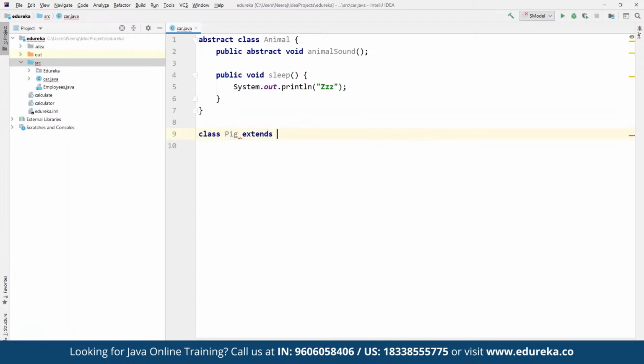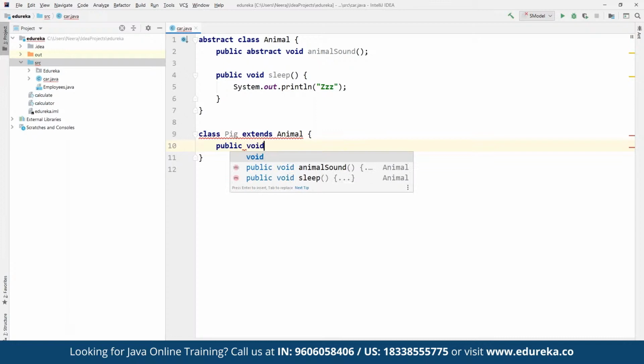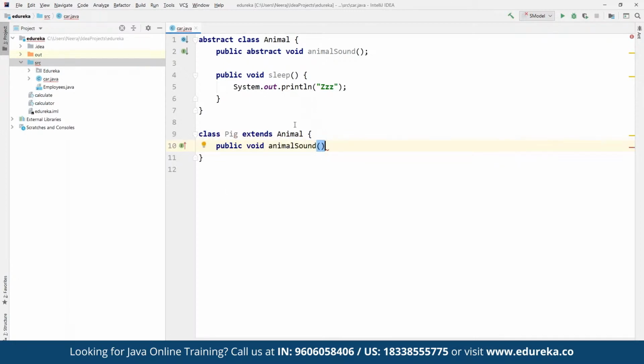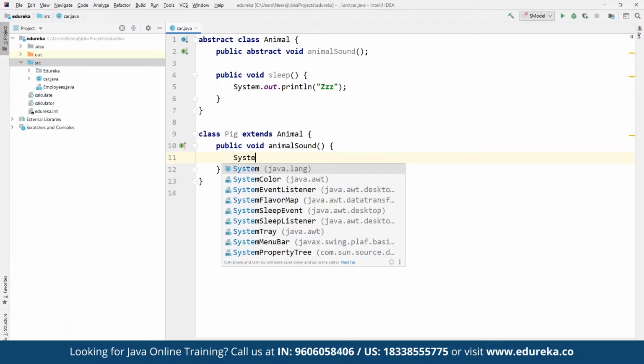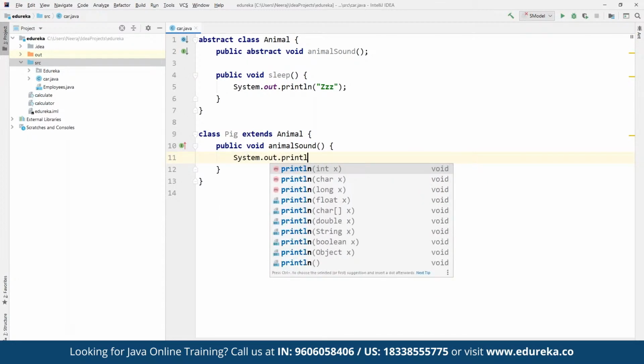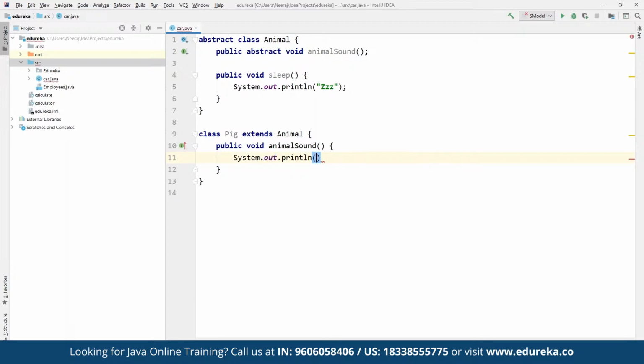Here we can extend this from Animal, and then within this we can define public void animalSound from the parent class from which we have derived this Pig class. Here we can define the statement System.out.println, where we are going to specify the sound for a pig. Let's say here we define that the pig is going to say, suppose, a sound here.